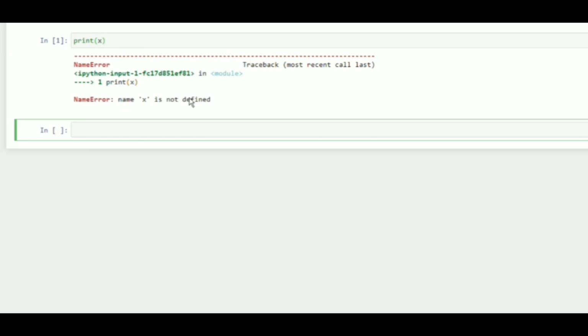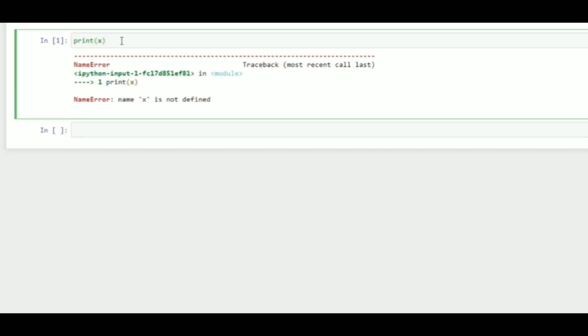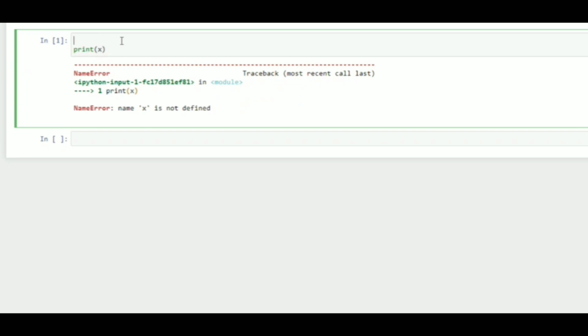Let's dive deeper into the concept. I will say print x. Now you can see that we got an error saying that name x is not defined. And what kind of error? It is a NameError. So let's apply exception handling here.